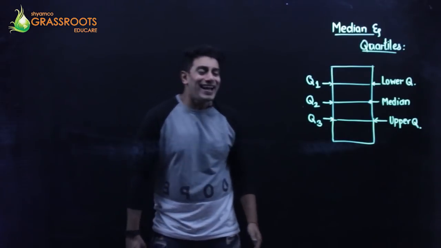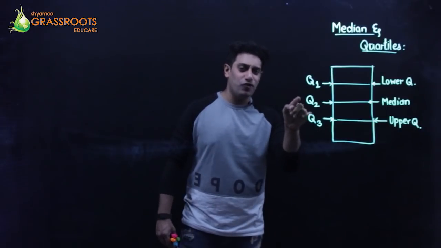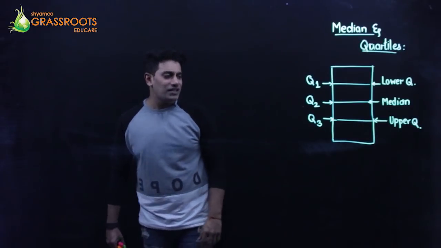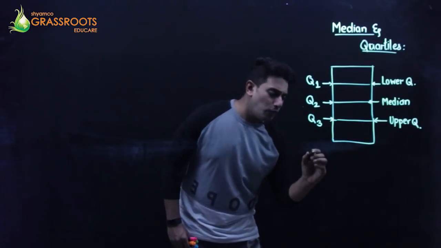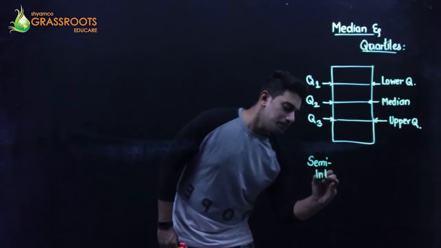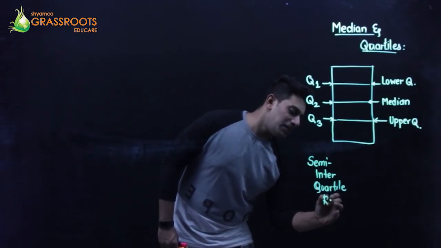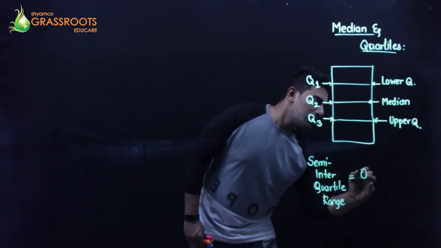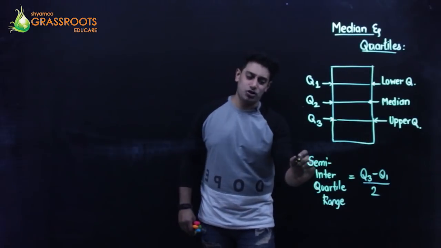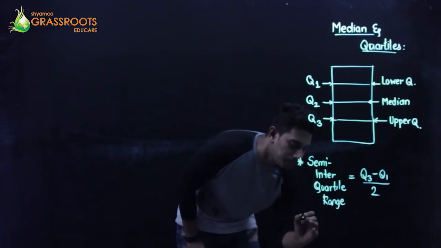So hence can I say, if this is 25% and 75%, 50% is the median, which is called quartile 2, right? And we have a formula. The semi-interquartile range is (Q3 minus Q1) divided by 2, and the interquartile range, not the word semi, interquartile range, is Q3 minus Q1.